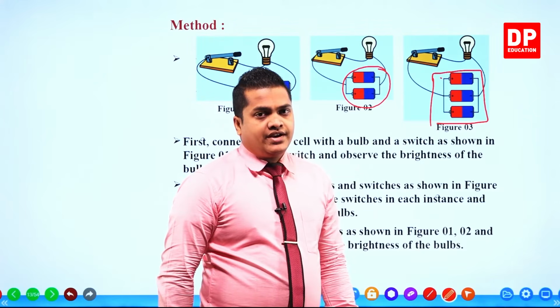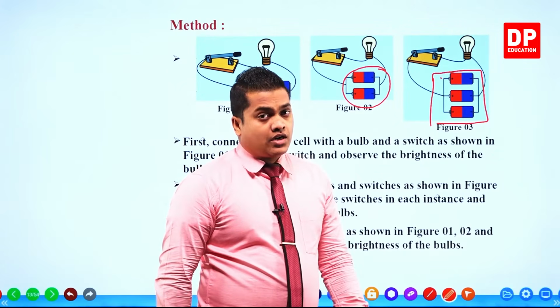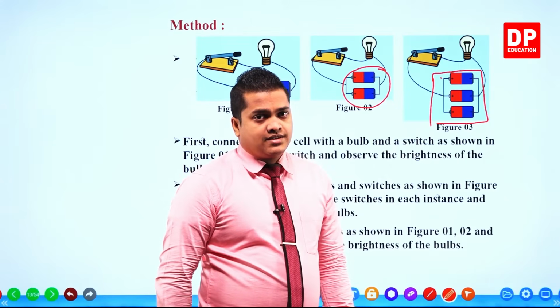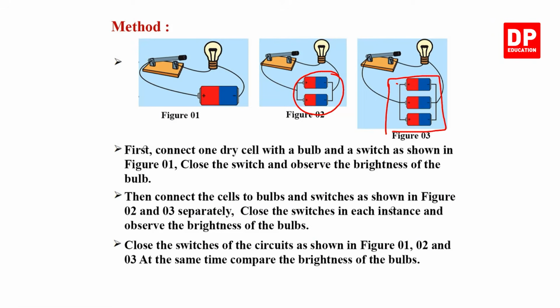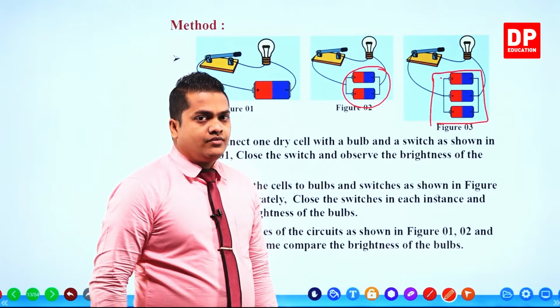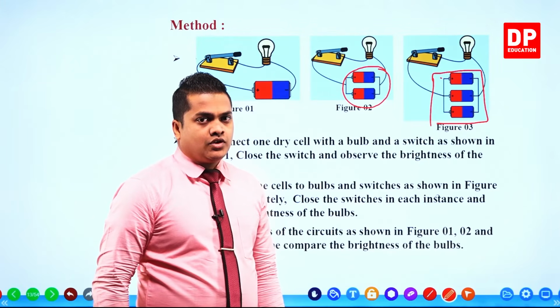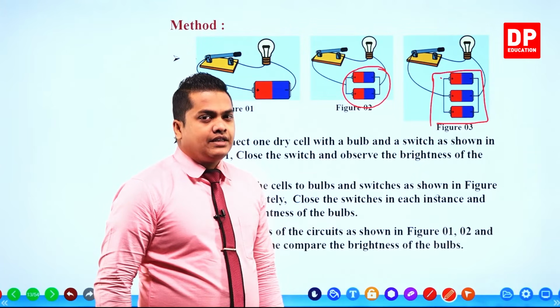It's really easy to identify the connection systems if you check the connection method, not the arrangement of the cells. Then after that, you are asked to close the switches of all of the circuits as shown in figures 1, 2 and 3 at the same time and compare the brightness of the bulbs. So, like in the earlier case, at the same instance, we need to close all the switches and observe the brightness.